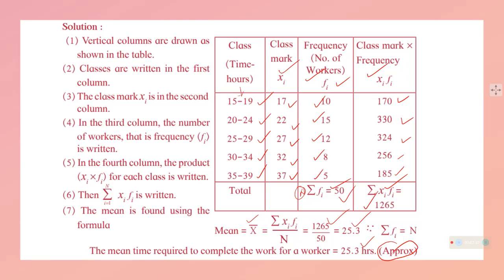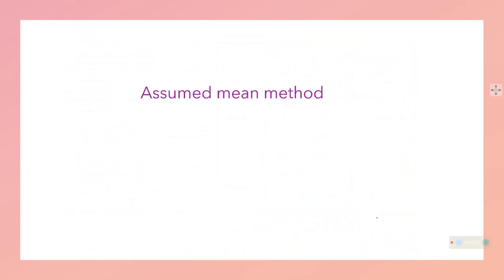So all these things are very useful when the data is too big and the information is too complicated. The tables will help you, class mark will reduce your load, and the frequencies will help you to understand the gravity of the data, and thereby you can reach a proper conclusion. Okay, there are certain things like assumed mean method and the step deviation method, but due to the COVID pandemic these two topics are omitted from your syllabus, at least for the coming board exam, so I am not going to deal with that.